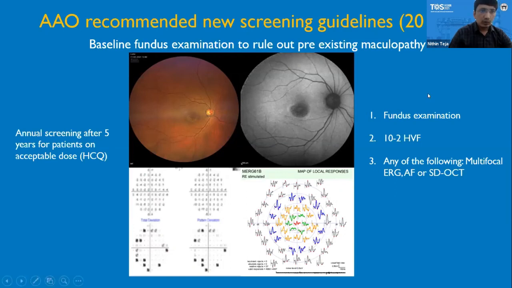We need to do annual screening with fundus examination, 10-2 Humphrey visual field, and any one of the following, which include multifocal ERG or autofluorescence or spectral domain OCT. We need to stop the drug as soon as we see any sign of toxicity, and we need to refer the patient to a rheumatologist for change of the drug.